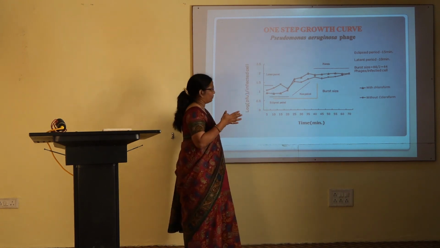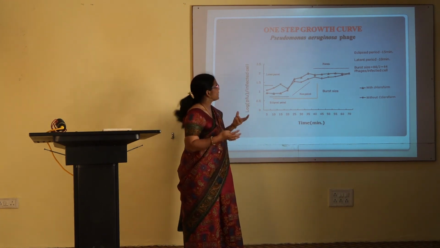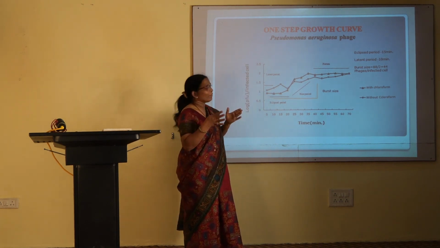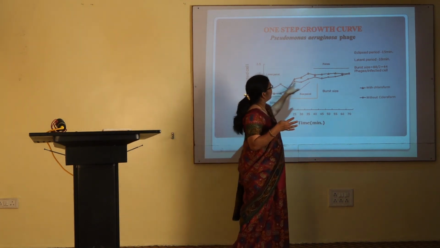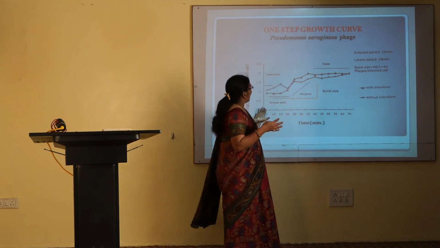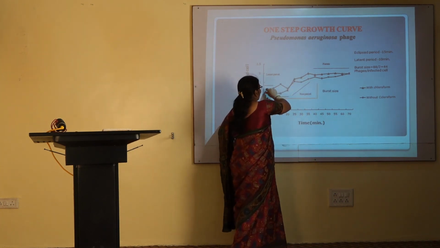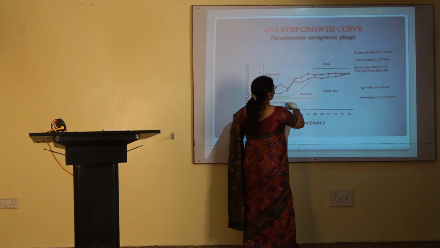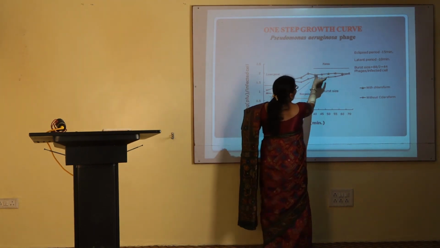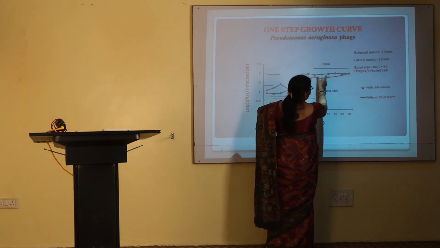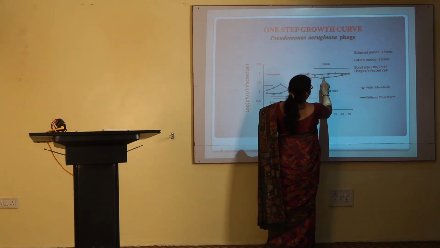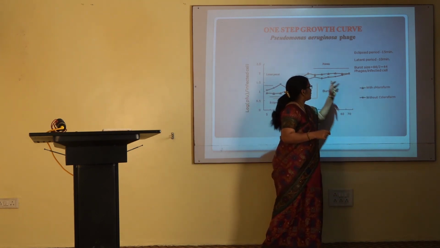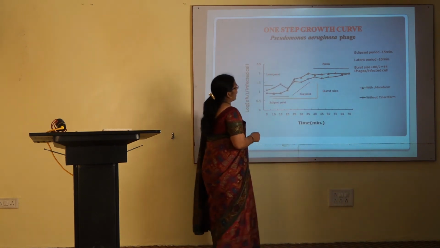Whatever phage particles we have got, based on that we collected data. From that data we plotted this graph, and after plotting the graph we can get information regarding the latent period, the eclipse period, the rise period, and this is the burst size. So these two curves are there. One is with chloroform, another one is without chloroform, and finally